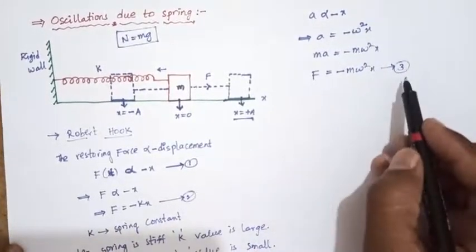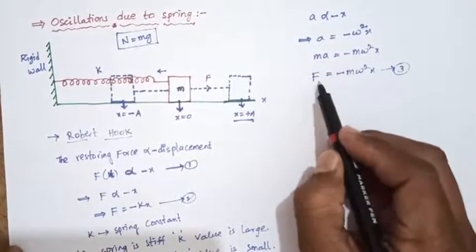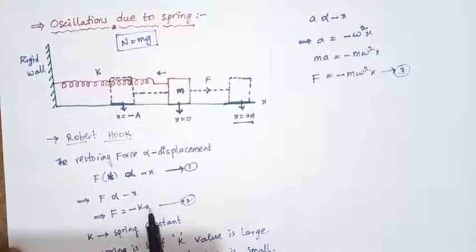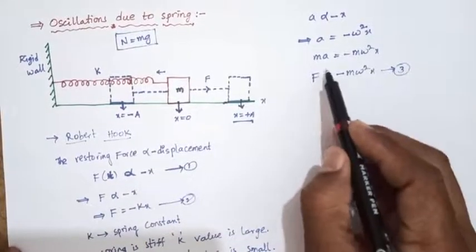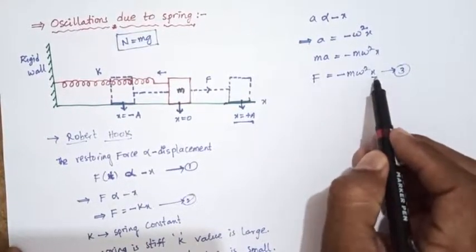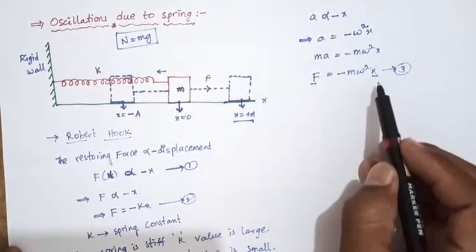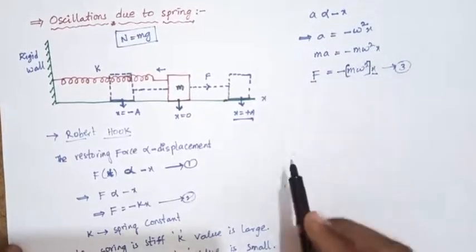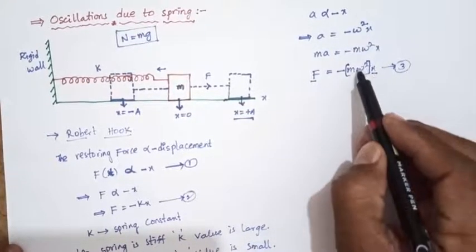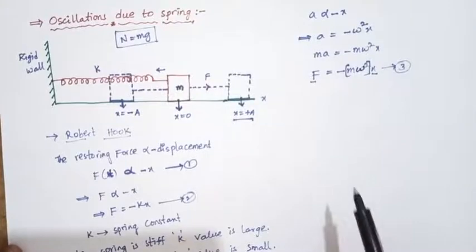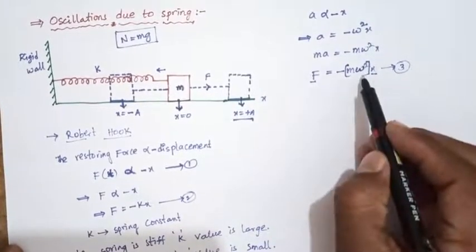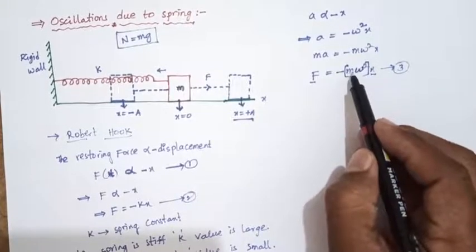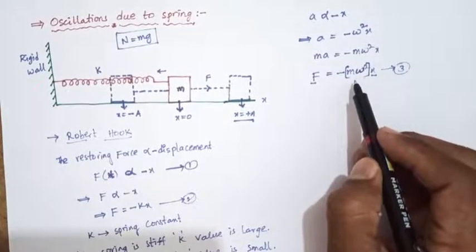Here also the force is directly proportional to the displacement x and in the opposite direction, because m omega square is constant. Omega is the angular frequency, which is constant in uniform circular motion, and the mass of the block is constant.